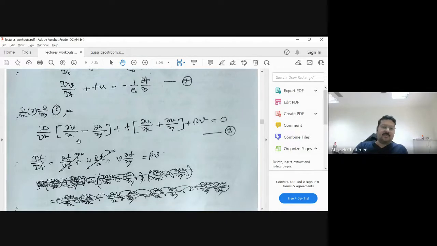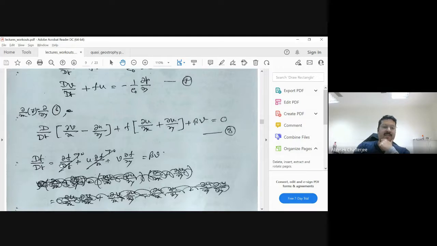So this term is basically nothing but our relative vorticity, del v by del x. This is our relative vorticity. And what is beta v? Beta v can be written as df by dt. So that means the rate of change of planetary vorticity f with respect to time can be written as beta v. So this is what I have written here.